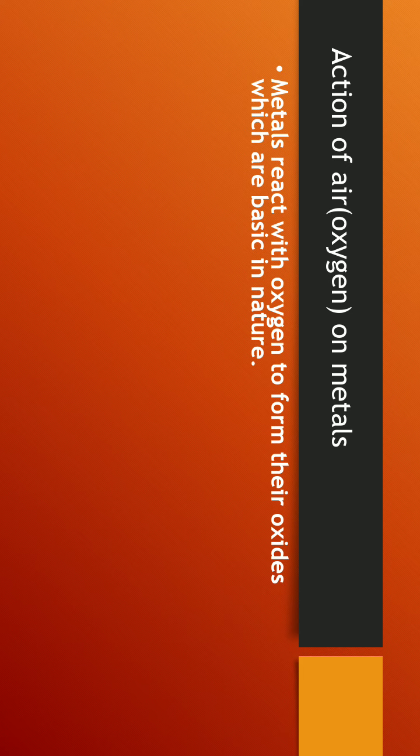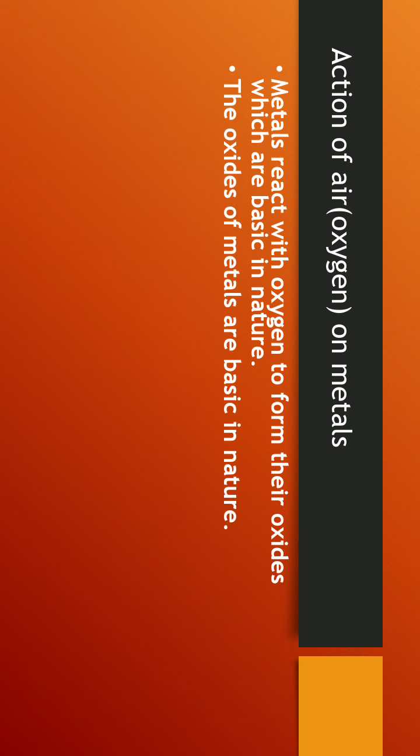First, when metals react with oxygen they form their oxide, and the oxides of metals are basic in nature. That means if a metal oxide is dissolved in water and we dip a red litmus paper into it, it will turn blue. So the oxides of metals are basic in nature.